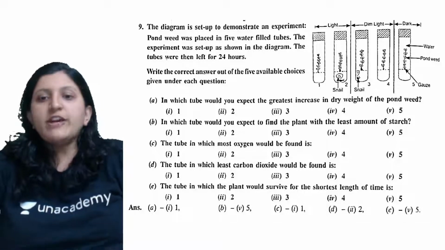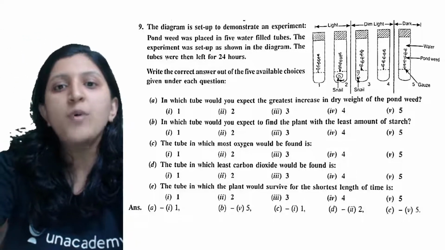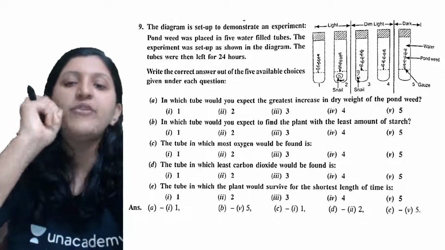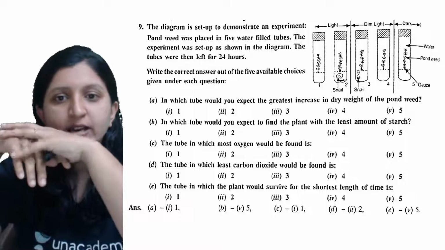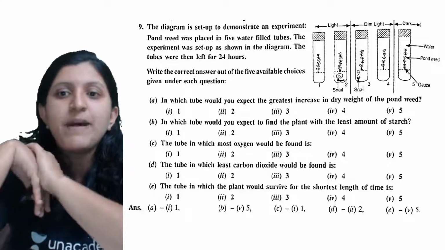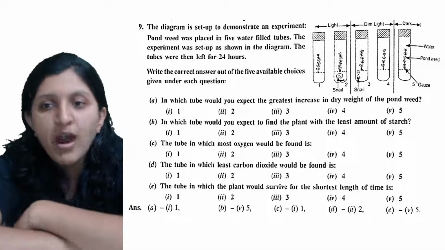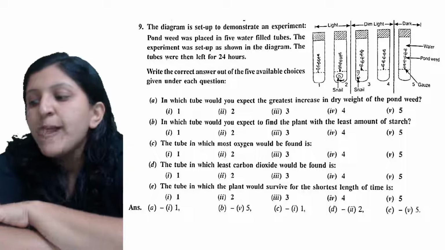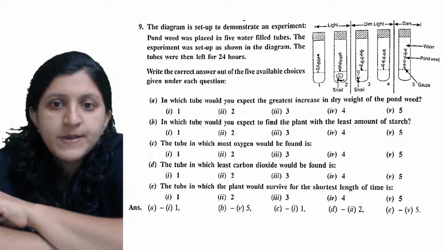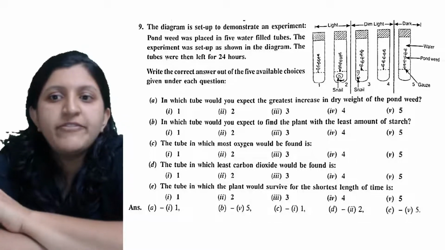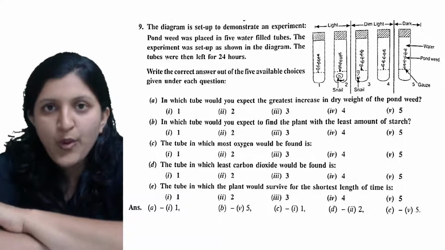Okay, so here the diagram is set up to demonstrate an experiment where pond weed was placed in 5 water-filled tubes. The experiment was set up as shown in the diagram, and the tubes were then left for about 24 hours. Write the correct answer out of the 5 available choices given under each question. So you can just go ahead with this.